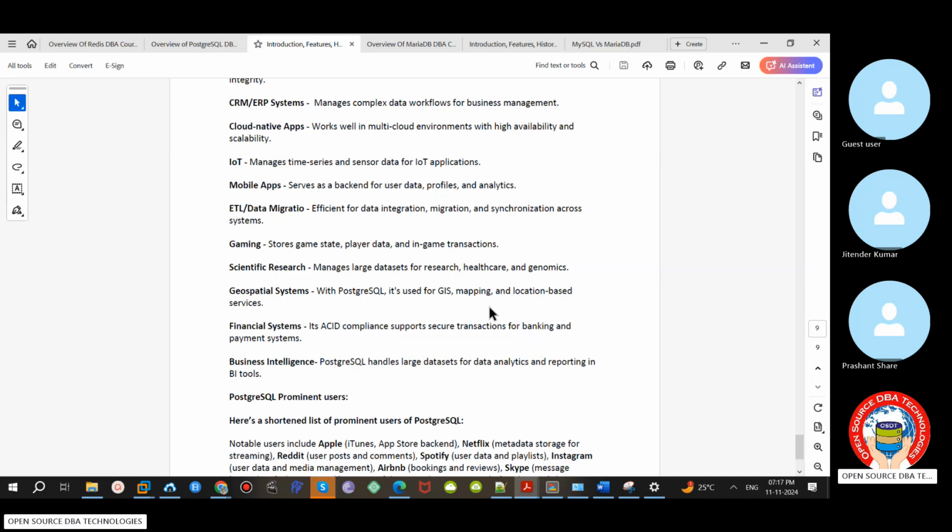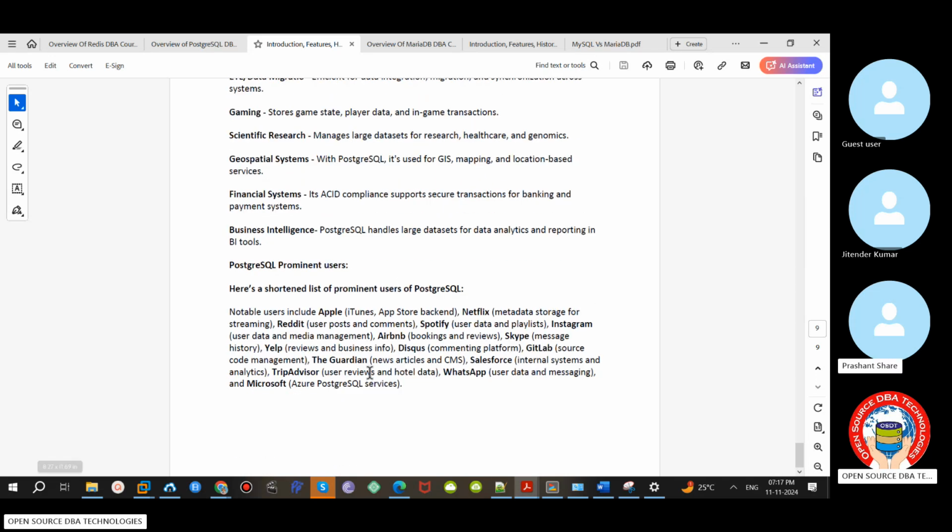That is the reason most of the companies are migrating their data from Oracle to Postgres. For new applications they are using PostgreSQL. So these are the main users.